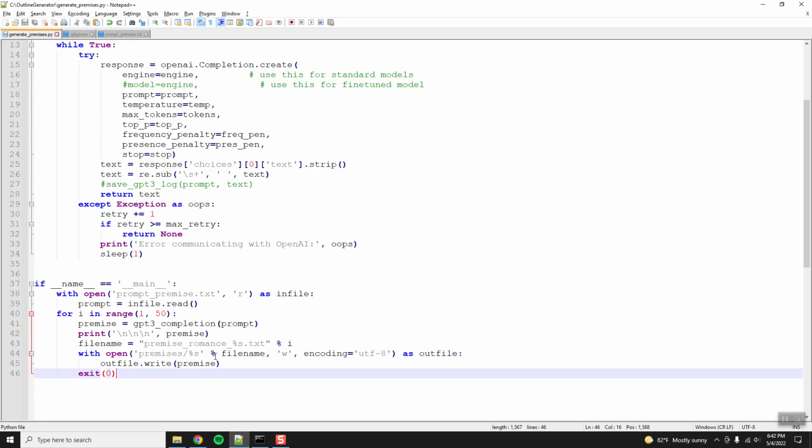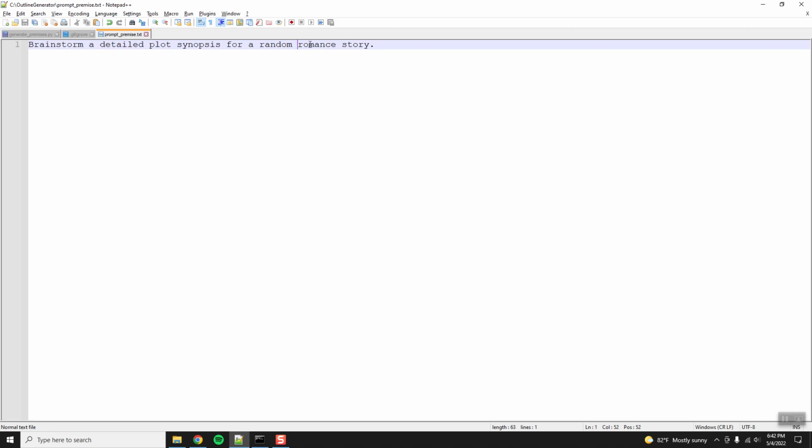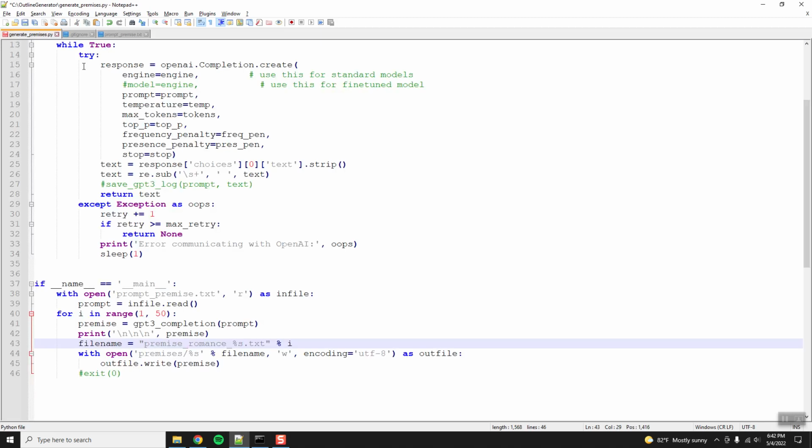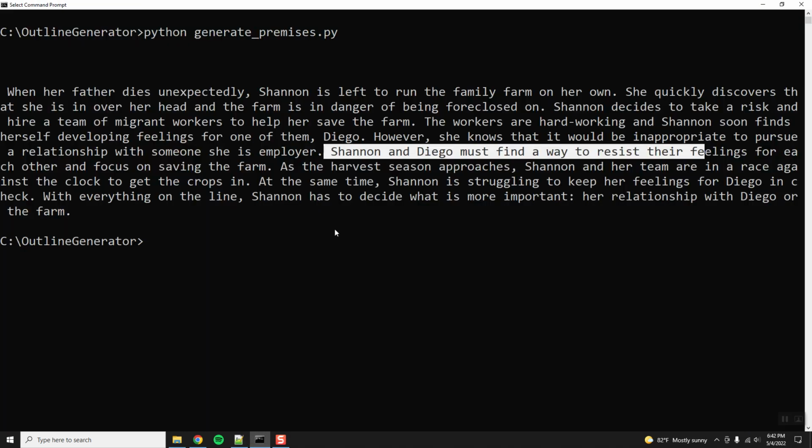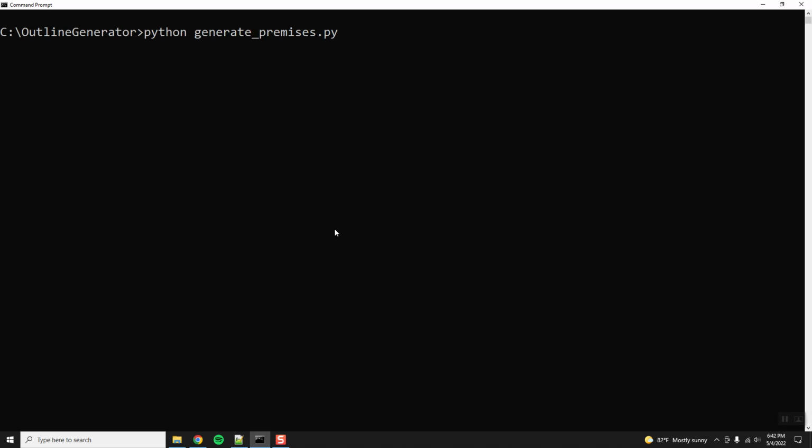Okay, so quick little aside, let's comment out the exit. So we should generate now 50 premises of romance. And then we'll change this to sci-fi, fantasy, and other stuff. Do a quick save. So now we'll do CLS, Python, generate premises.